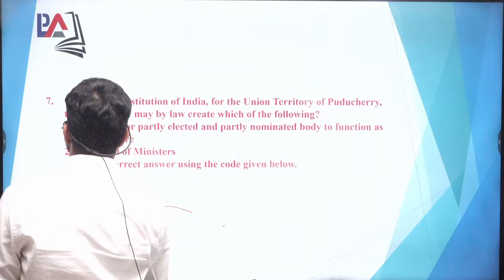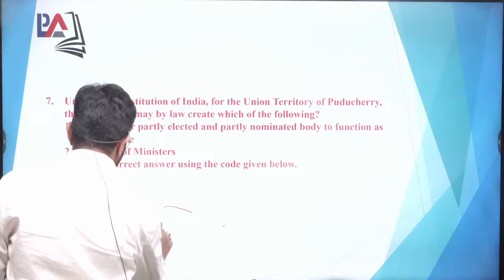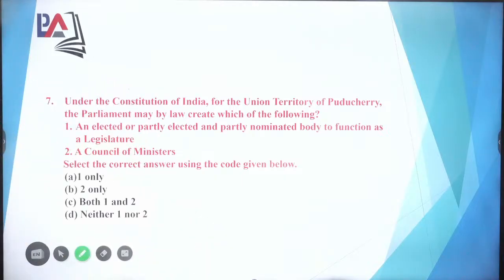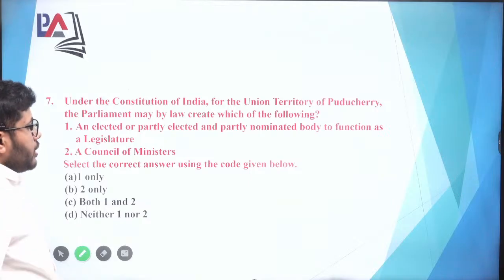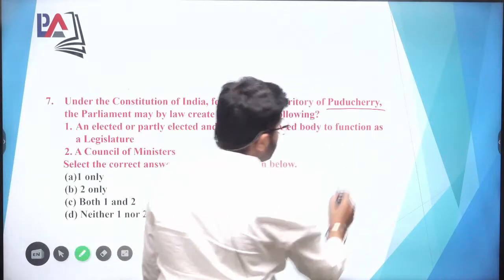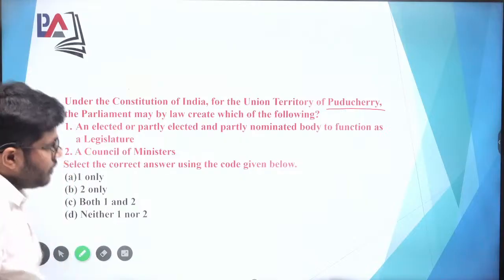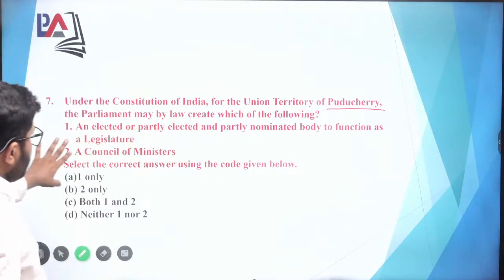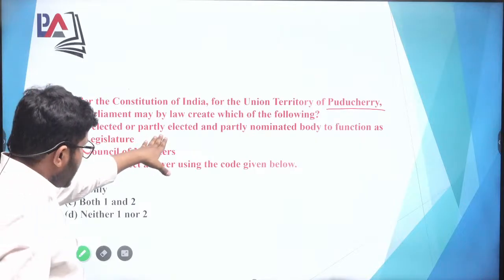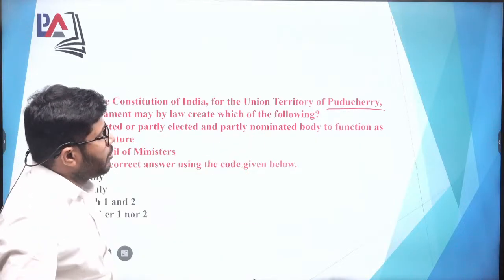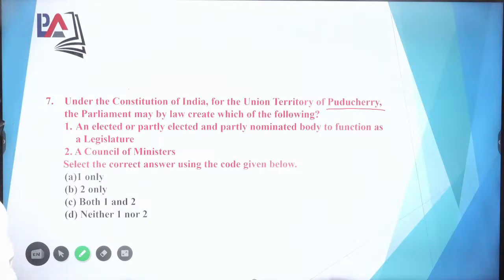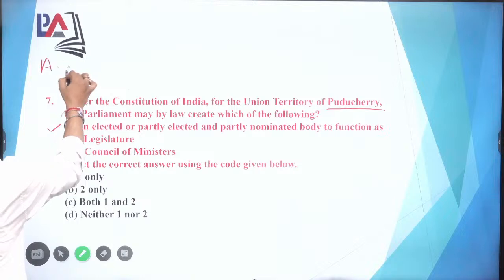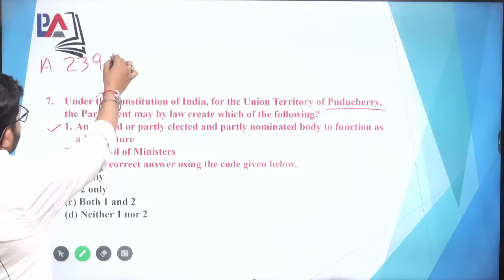Question number 7. Question number 7 is, under the Constitution of India, for the Union Territory of Puducherry, the Parliament may by law create which of the following: an elected or partly elected and partly nominated body to function as legislature. Yes, you can find it under Article 239, capital A.